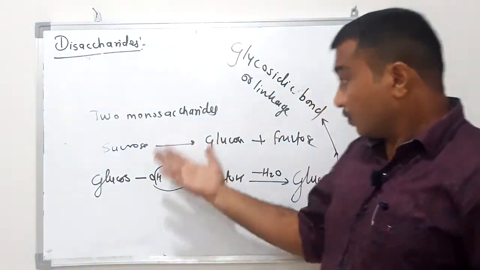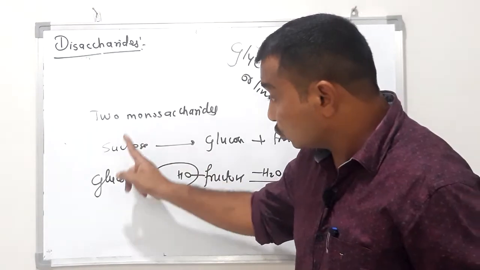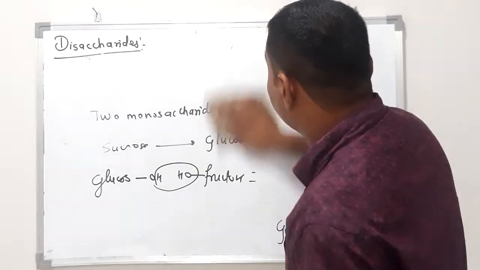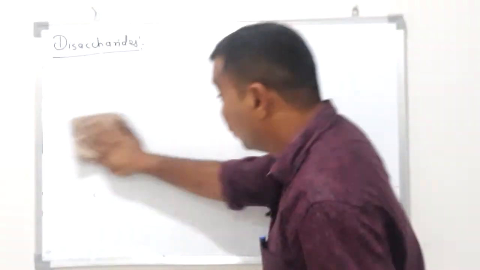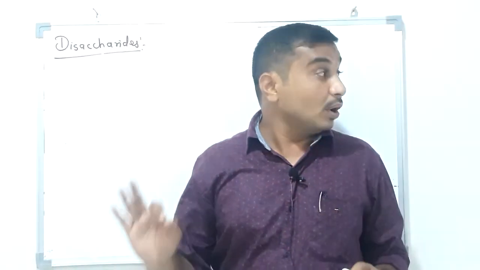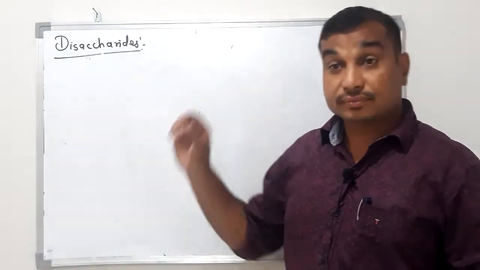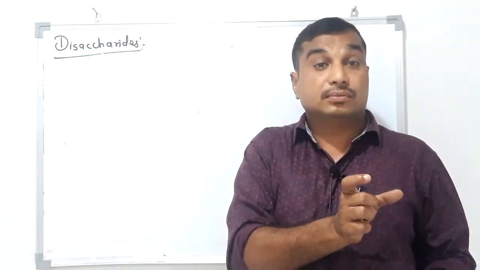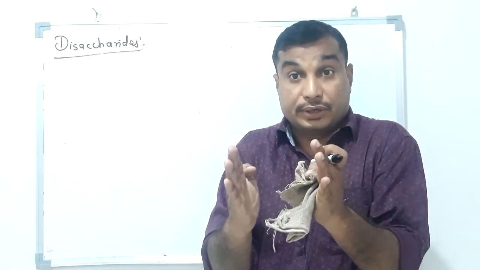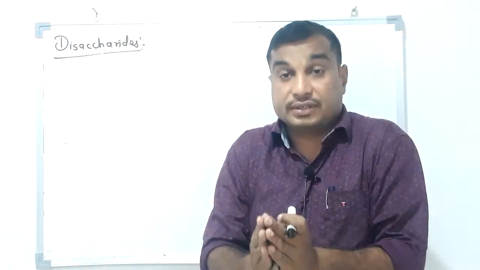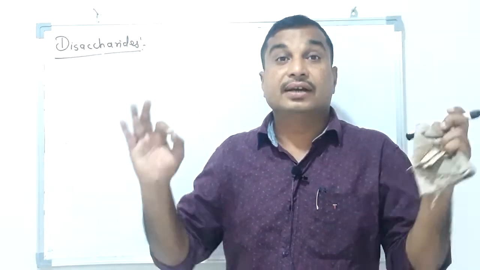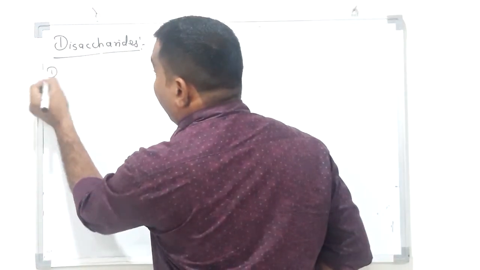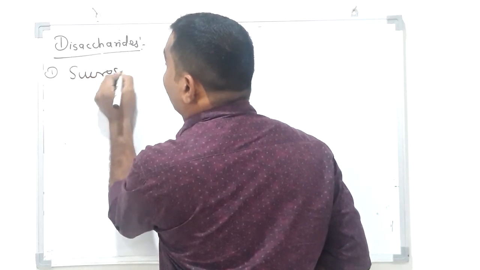I will try to draw the structure of sucrose. See what the structure of sucrose is. Do you understand what a glycosidic bond is? How does a glycosidic bond form? A glycosidic bond forms between the OH group of one monosaccharide molecule and the OH group of another monosaccharide molecule, removing a water molecule and forming a bond through oxygen. That is called a glycosidic linkage or glycosidic bond. So first example, sucrose.